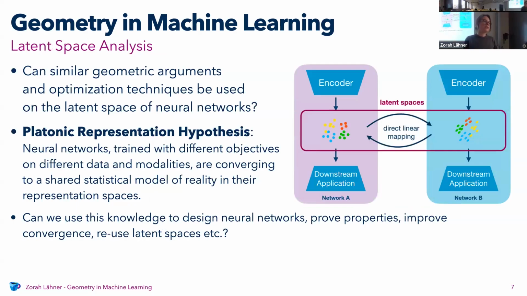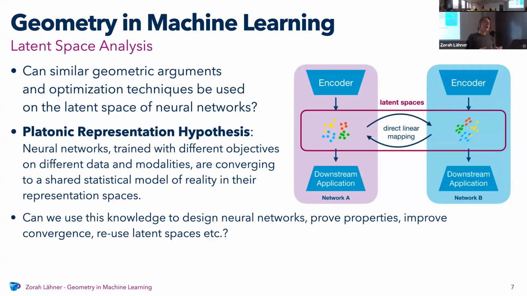And then the second part of the types of research that we do is general latent space analysis. And this is really just, can we use geometric optimization in the latent space? There's something called the Platonic representation hypothesis. It basically says that neural networks that are trained on different objectives and different data, if there's a lot of data, are converging to the same internal representation to a certain degree.